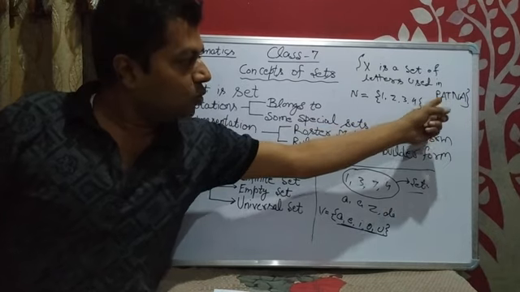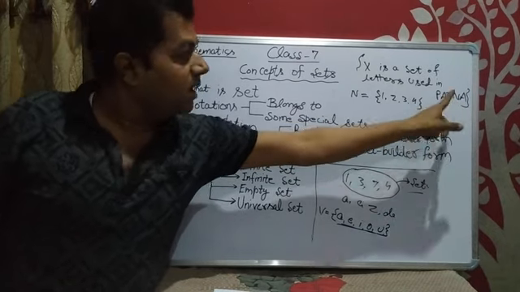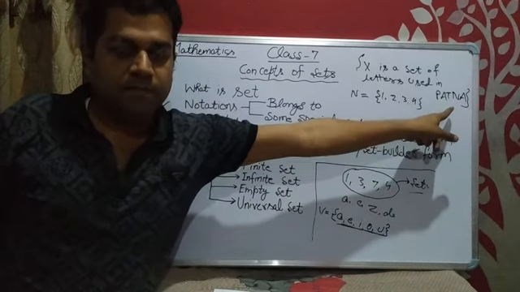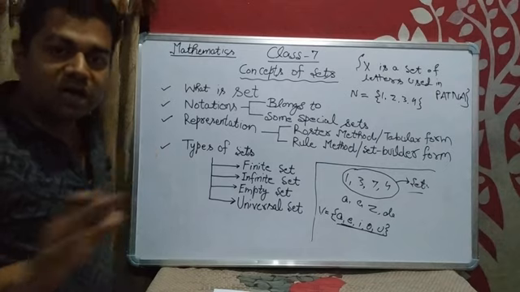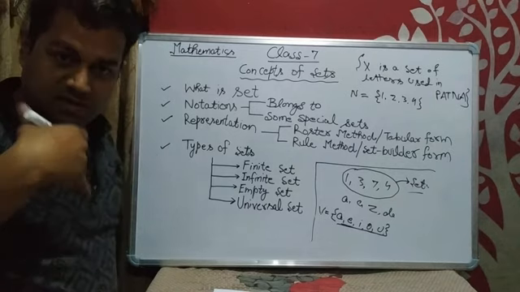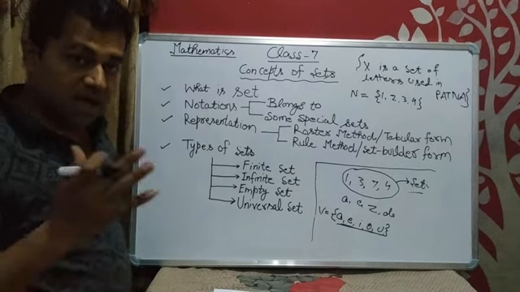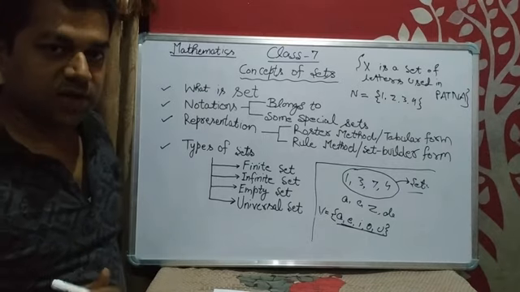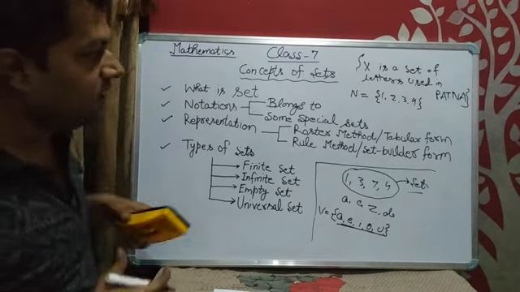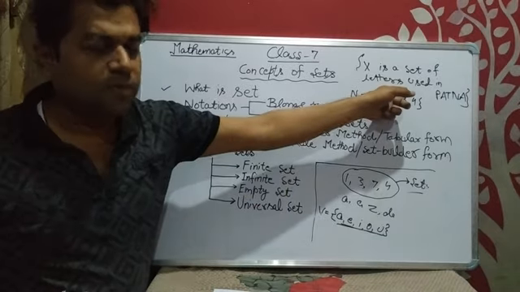P-A-T-N-A. The total is 5 letters, but A is repeating. The letter A is repeating twice. So we will not consider A the second time, because, as we know, a set is a well-defined collection of distinct objects. So it is the crude form of sets.